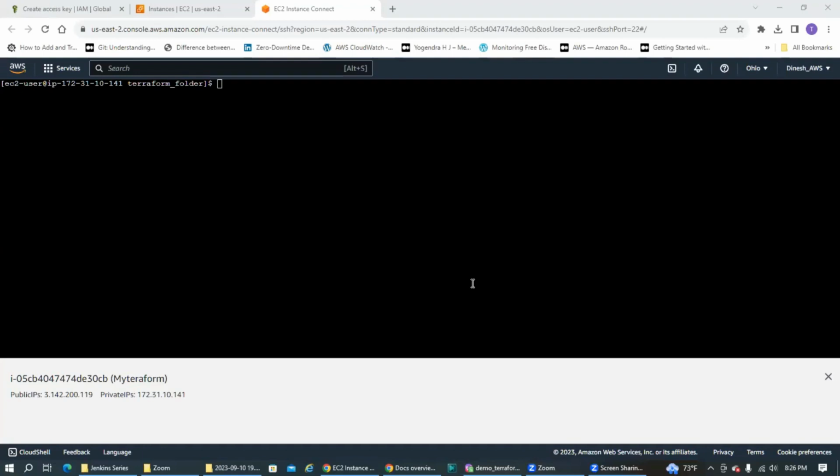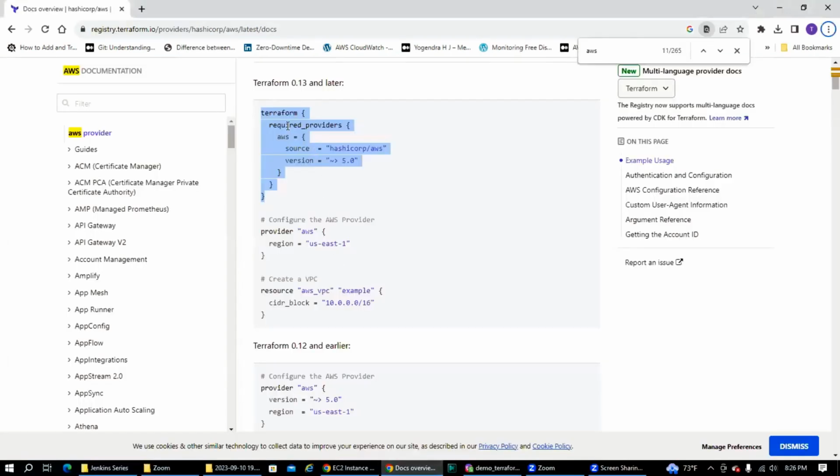Now let's write our first program of how to create an AWS EC2 instance. If you go to this documentation website, we have something called Terraform required providers. Here you are saying what the source is, which is HashiCorp-AWS, from where the API call will be made to AWS, and which version of the provider you want, which is 5.0. Then we write here provider AWS region.